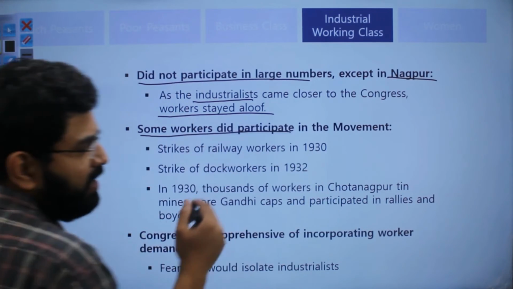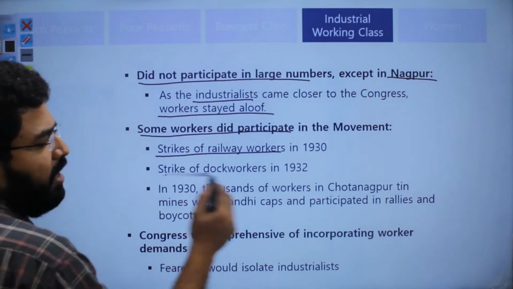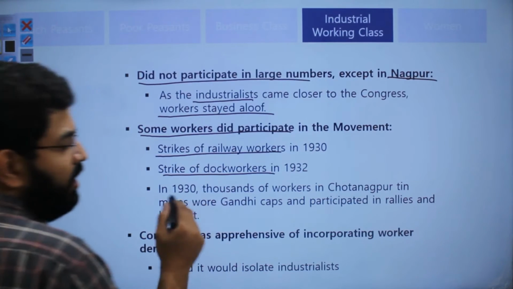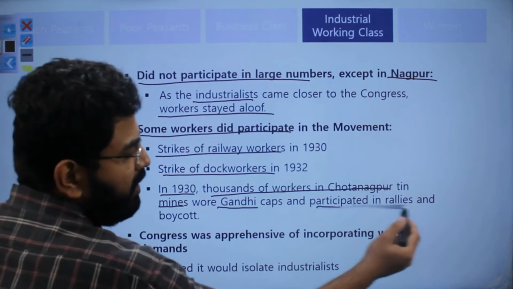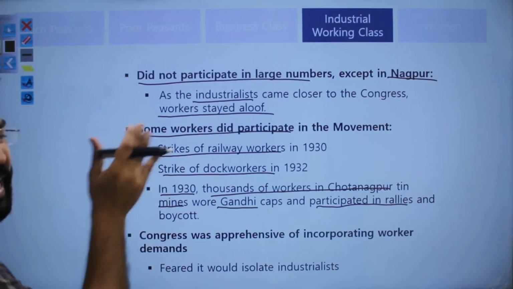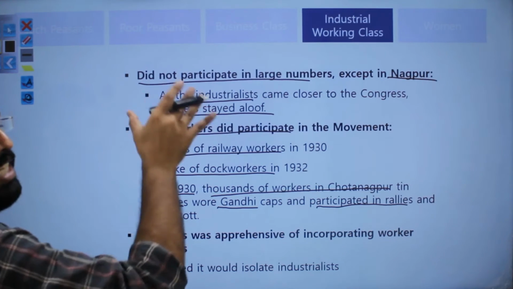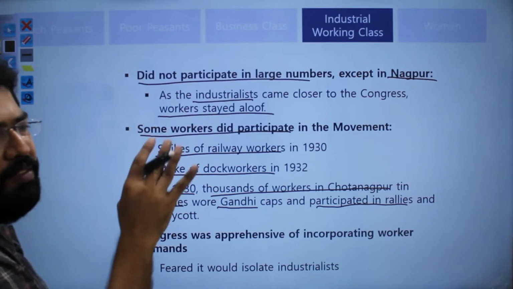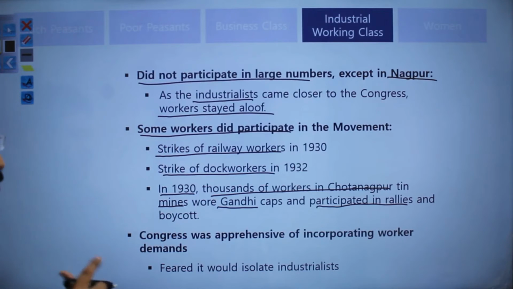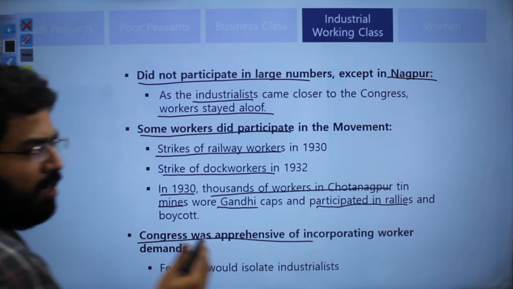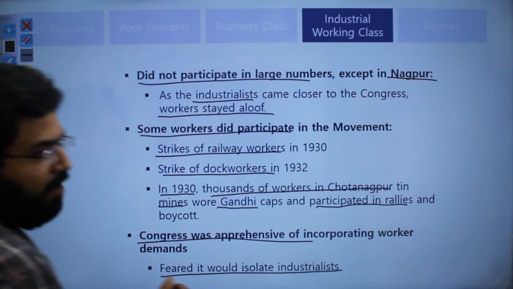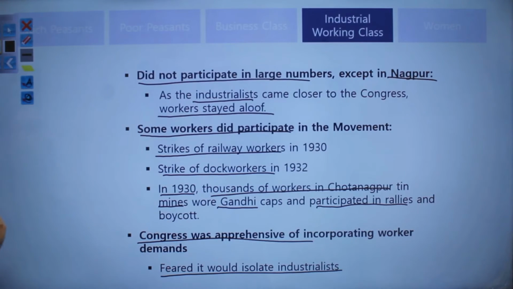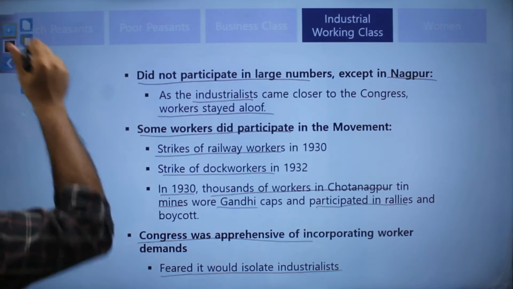because some workers did participate, strikes of railway workers, strike of dock workers. So in 1930, thousands of workers in Chota Nagpur tin mines wore Gandhi caps and participated in rallies. So these are some of the exceptions to the norm, where the industrial workers mostly stayed away from the civil disobedience movement. So the Congress was also apprehensive, because had they gone and supported these industrial workers, the industrialists would have got isolated. So this was the fear among the Congress.